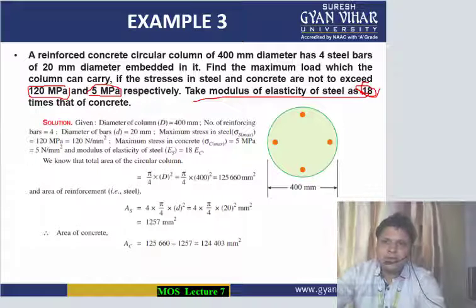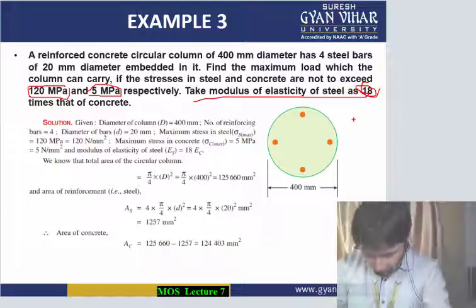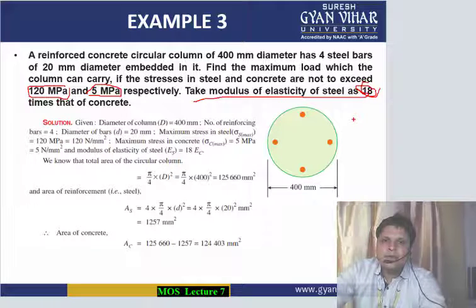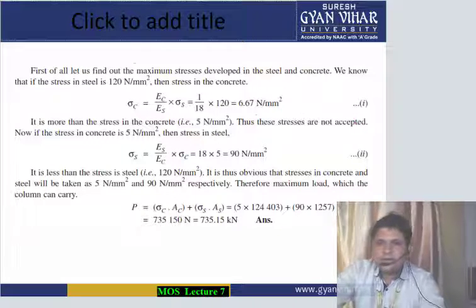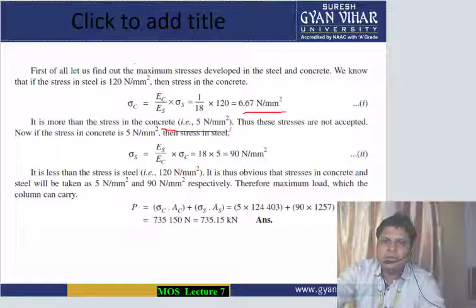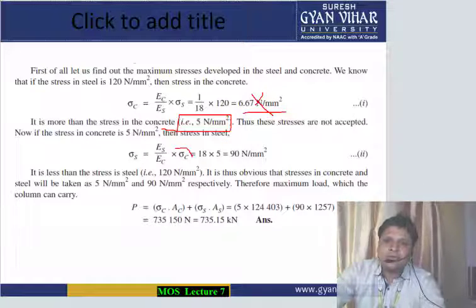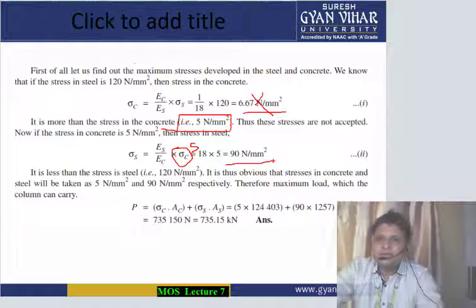First of all, you will have to put 120 here in the relationship between the ratio of stress and the ratio of modulus of elasticity. You will first put the value of stress of steel and calculate the stress in concrete. If it is more than the given value of 5 Newton per mm square, then reject that value and move to the second step: put the value of stress in concrete as 5 and see what the value of stress in steel is.